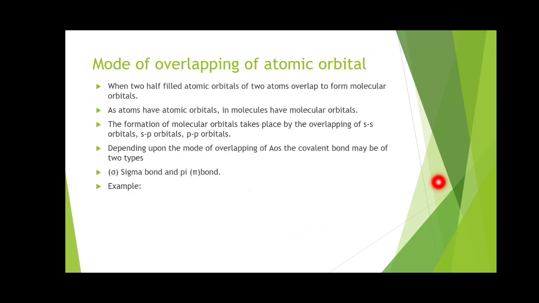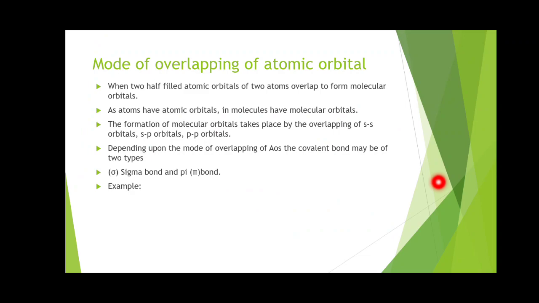According to valence bond theory, only those atomic orbitals having the same symmetry or alignment, as well as energy, can overlap. So depending on this concept, there are three different possible overlappings: ss overlapping, sp overlapping, and pp overlapping.